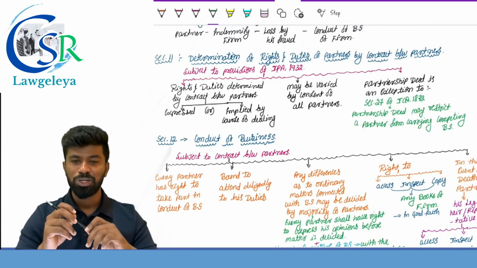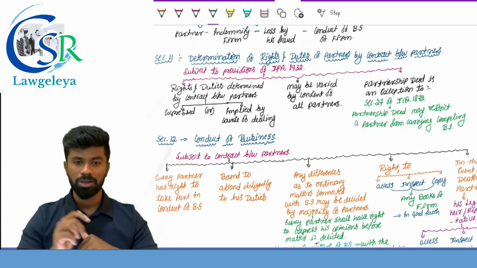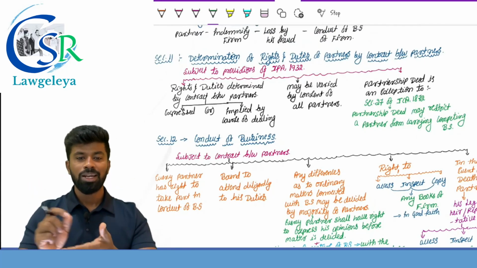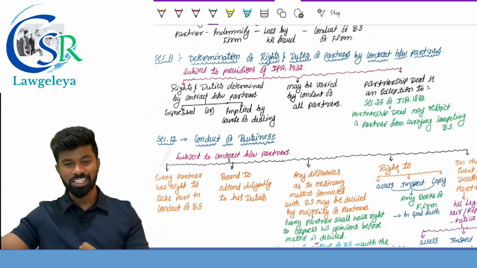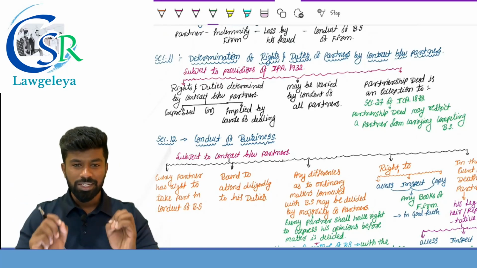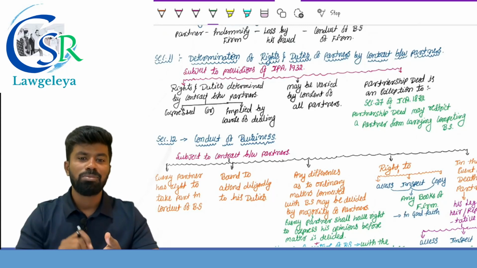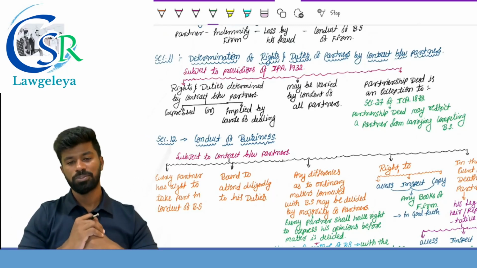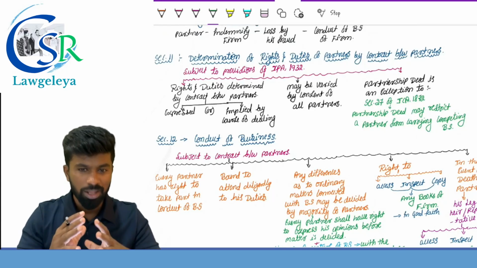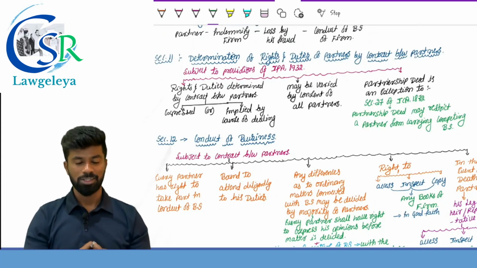Determination of rights and duties of the partners by contract between the partners. Remember the section number. Determination of what? Rights and duties. The rights and duties of the partners in a partnership firm are determined by contract between the partners, and such contract may be expressed or implied by the course of dealing between the partners.